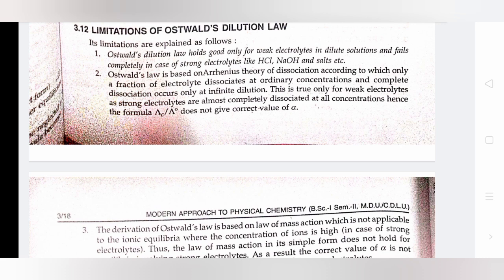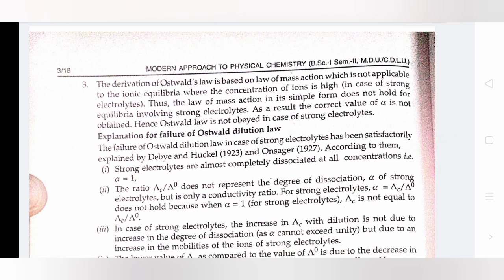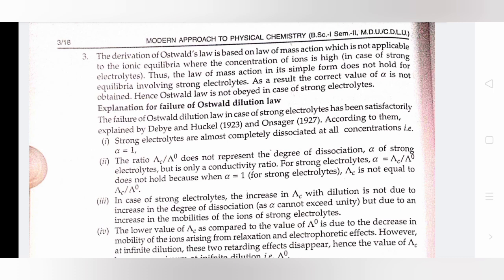This is true only for weak electrolytes, as strong electrolytes are almost completely dissociated at all concentrations, and hence the formula Λc divided by Λ0 does not give the correct value of alpha. Third, the derivation of Ostwald's law is based on the law of mass action, which is not applicable to ionic equilibria where the concentration of ions is high. Thus, the law of mass action in its simple form does not hold for equilibria involving strong electrolytes. As a result, the correct value of alpha is not obtained. Hence, Ostwald's law is not obeyed in case of strong electrolytes.